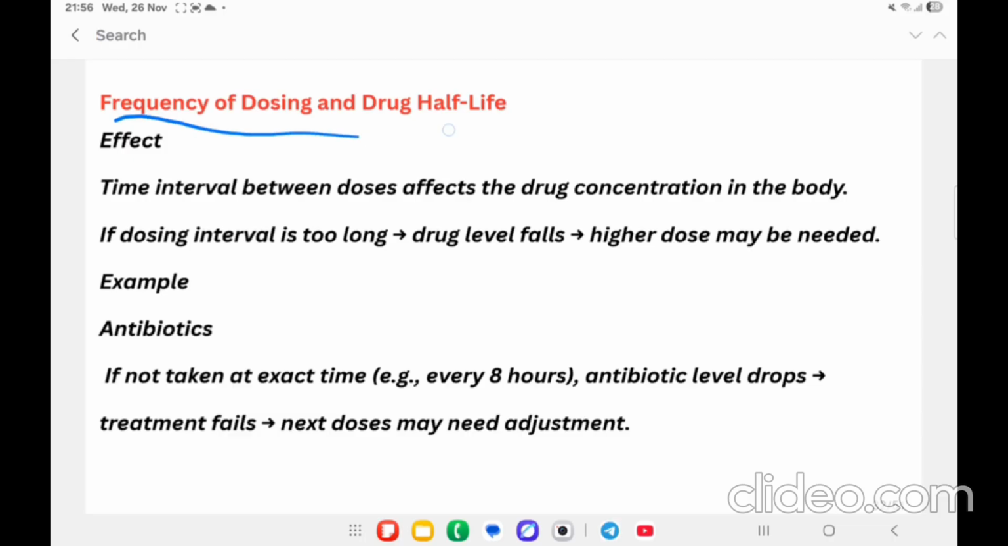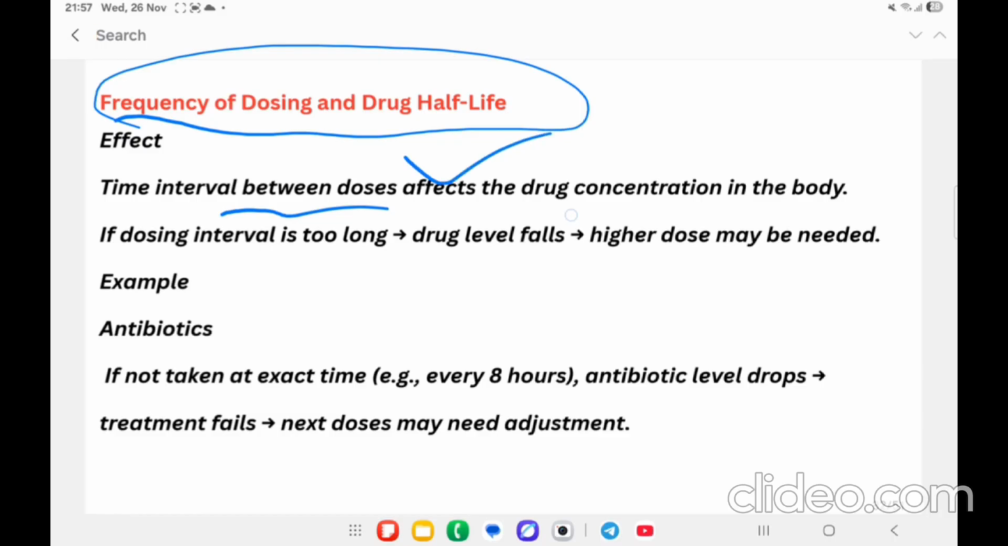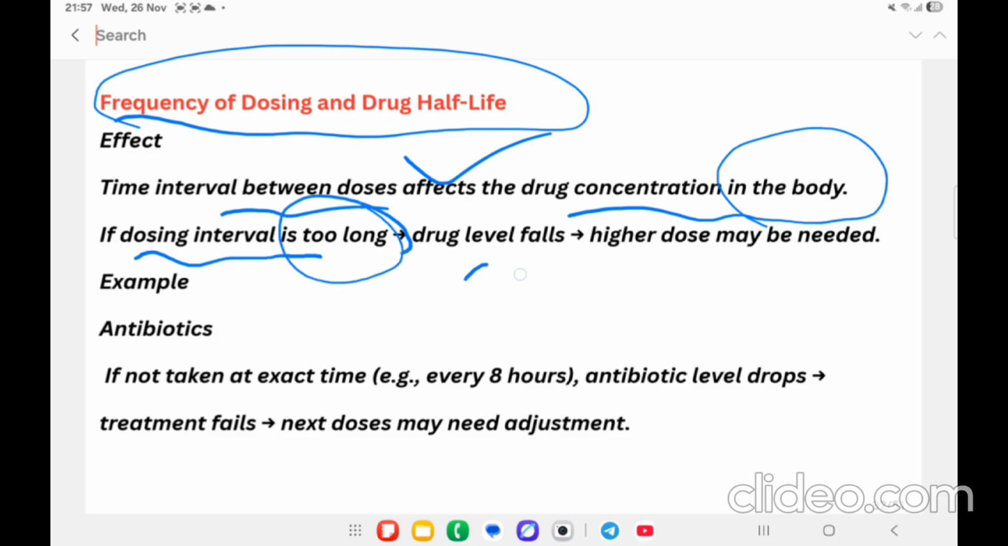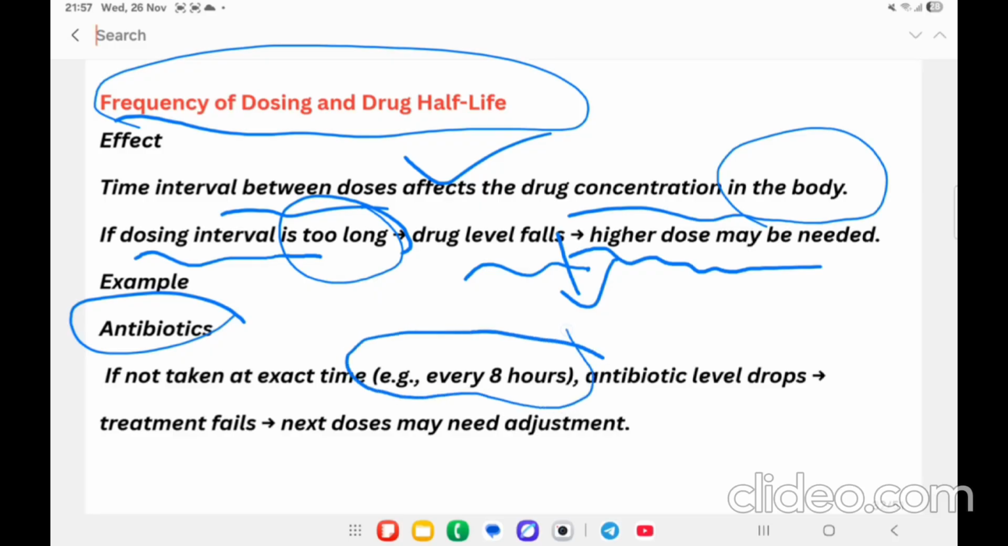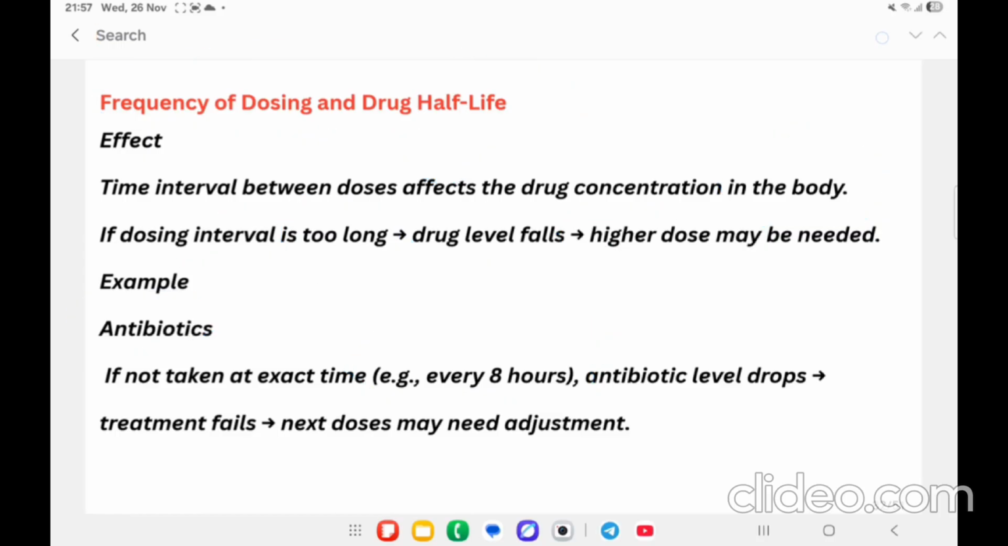Then frequency of dosing. The time gap between the doses is going to affect the drug concentration in the body. For example, if the dosing interval or the dose gap is too long, then the drug level is going to decrease or fall. Then it will require a higher dose further. For example, for antibiotics, the exact time gap between two doses is 8 hours. If it is more than 8 hours, meaning 10 to 14 hours, then in those cases the patient requires a higher dose.